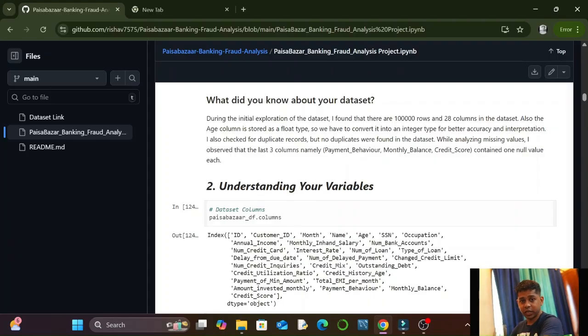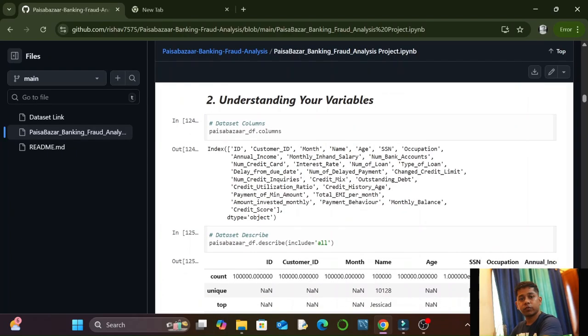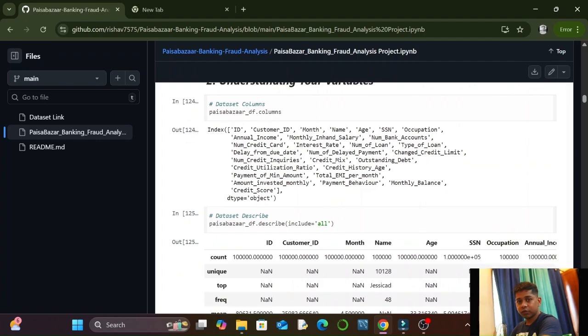I have also seen that age is in float. We have to change it into integer in the data wrangling process, and I have written that. After that, understanding your variable. In the understanding of variables, there were two columns. One was columns, which means we have to find all the columns.